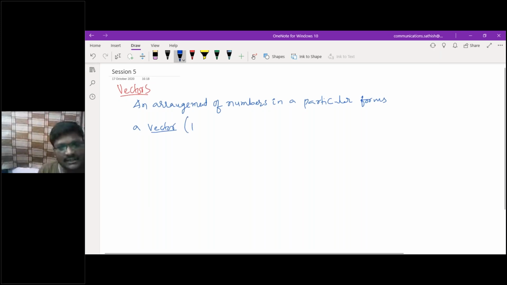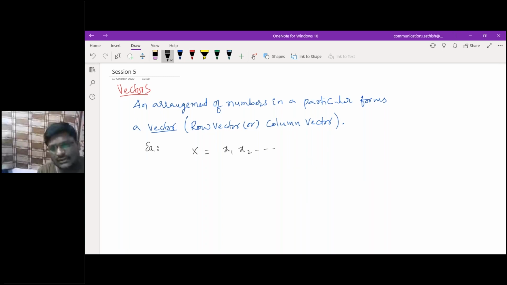That may be a row vector or a column vector. Let me take an example. I will consider capital X is a vector, a set of x1, x2, and so on, xn. So this is a row vector.